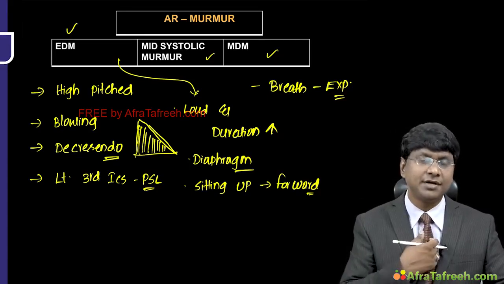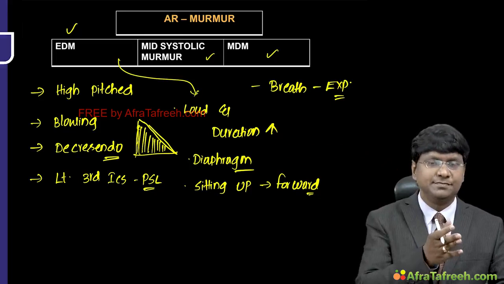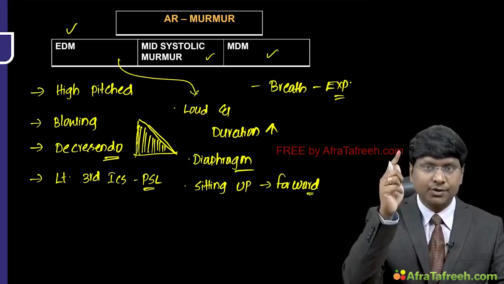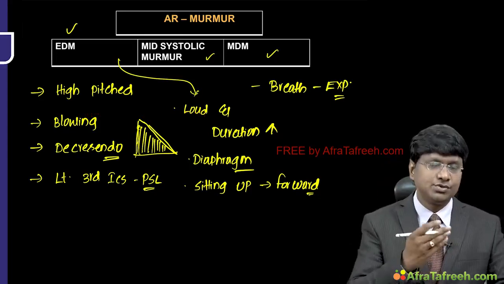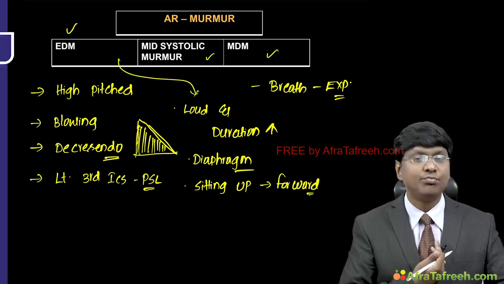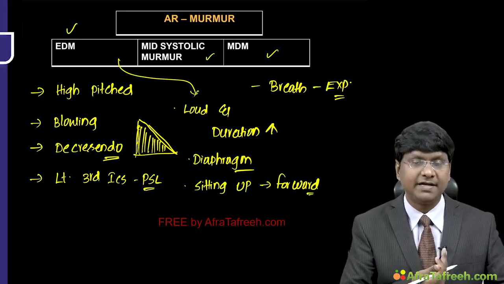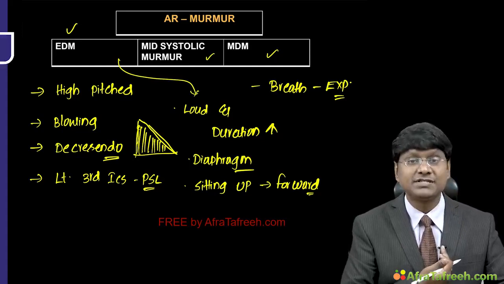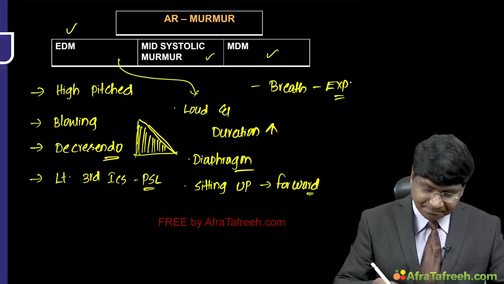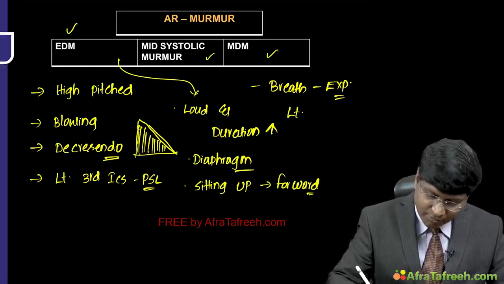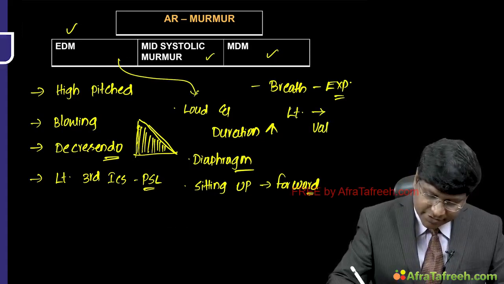Why left sternal border? Because you are having regurgitation from the aorta into the LV. So that is the reason why the murmur is louder on the left sternal border if it is due to valvular pathology.